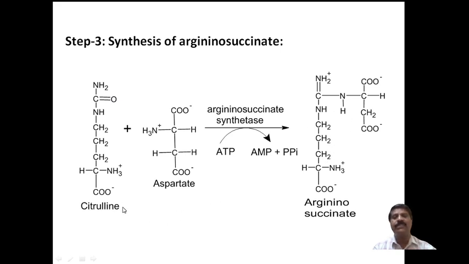Therefore, citrulline is converted into argininosuccinate by reacting with aspartate, an alpha amino acid, in the presence of the enzyme argininosuccinate synthetase, with adenosine triphosphate as a reactant, to form adenosine monophosphate plus pyrophosphate.